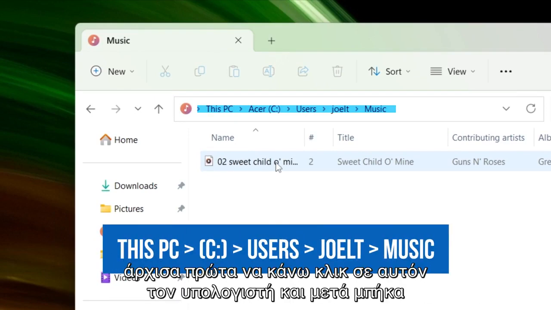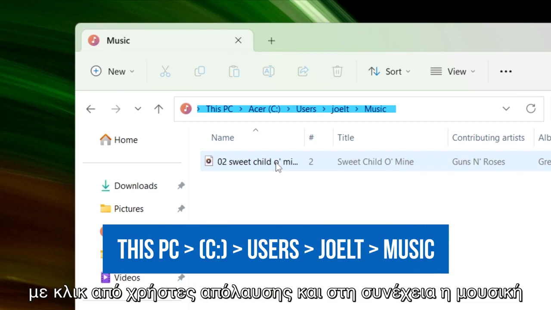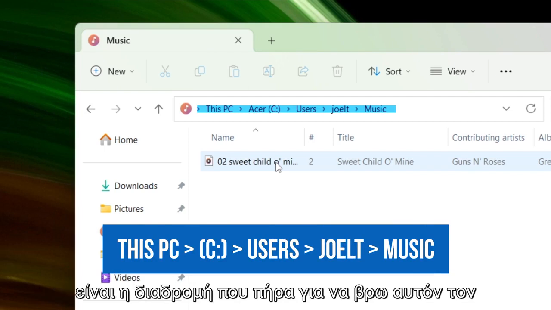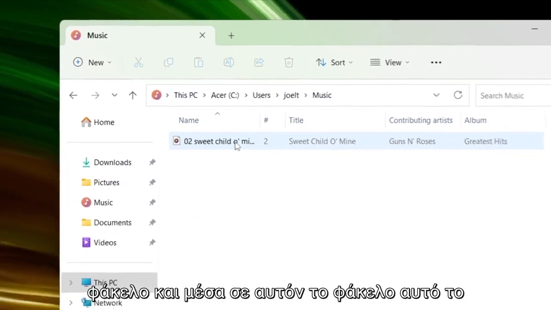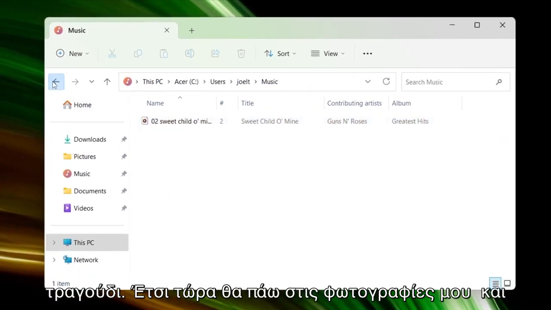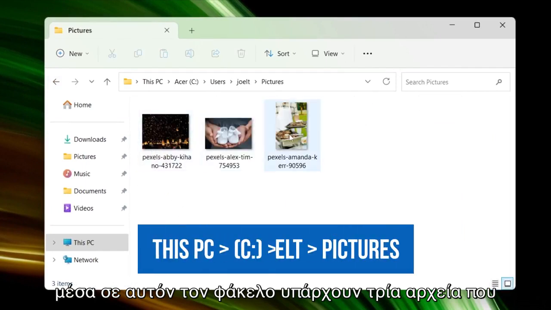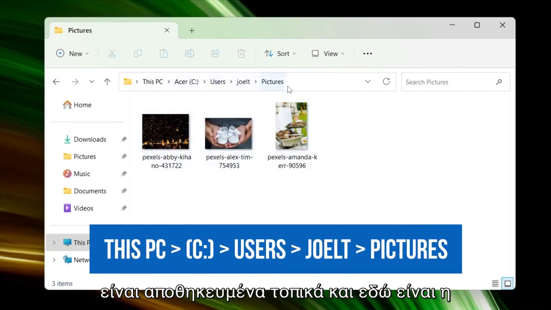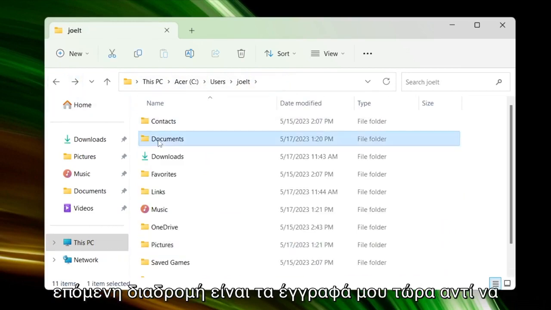So remember, I first started clicking this PC, then went into the root directory of my C drive, clicked users, Joel T, and then music. That's the path that I took to find this folder, and inside that folder, this song. So now I'll go to my pictures, and inside this folder are 3 files that are stored locally, and here's the path. Next is my documents.